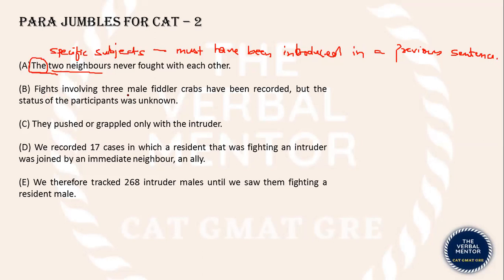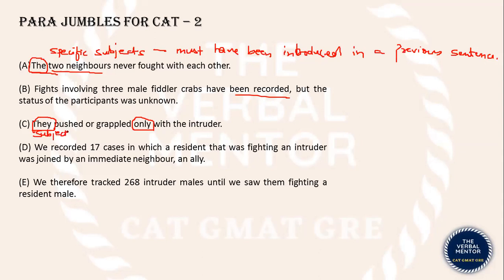Sentence B says fights involving three male fiddler crabs have been recorded, but the status of the participants was unknown. Okay. Sentence B does not help much for now. Sentence C, they pushed or grappled only with the intruder. Now this is an important sentence.